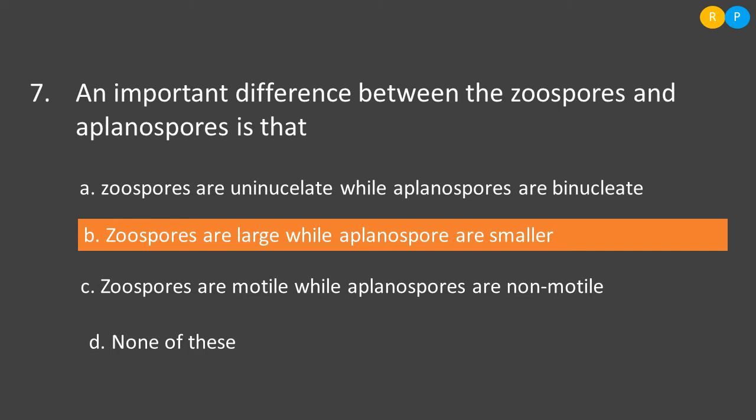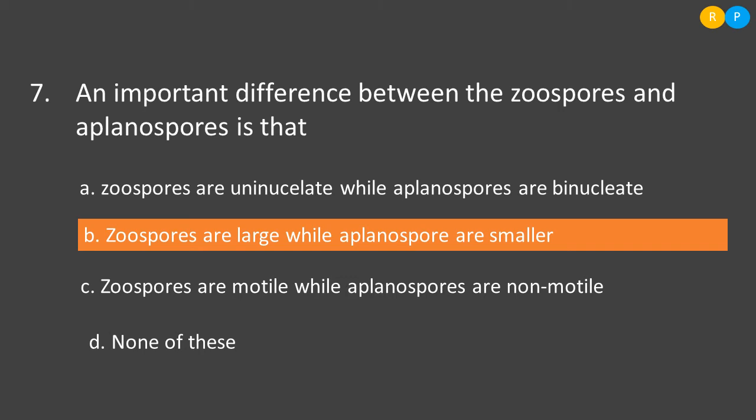Let's look at option A. Zoospores are uninucleate while aplanospores are binucleate. This is wrong, because both are uninucleated structures. And option B, zoospores are large while aplanospores are smaller. This is also wrong, because zoospores as well as aplanospores are similar sized structures.